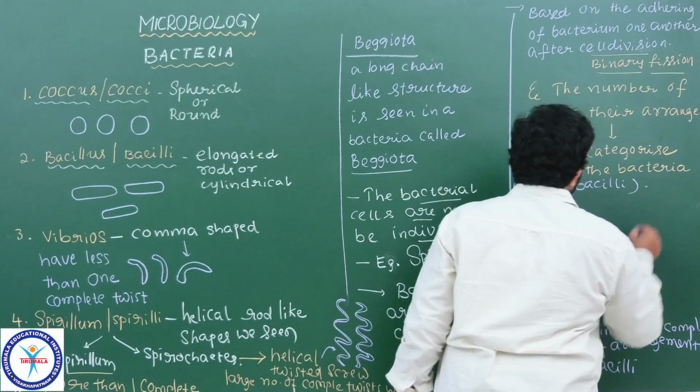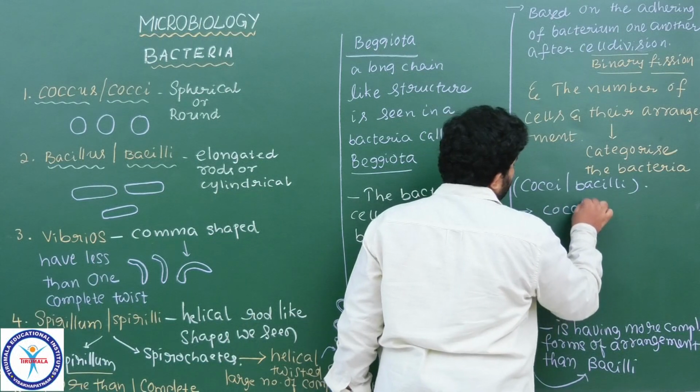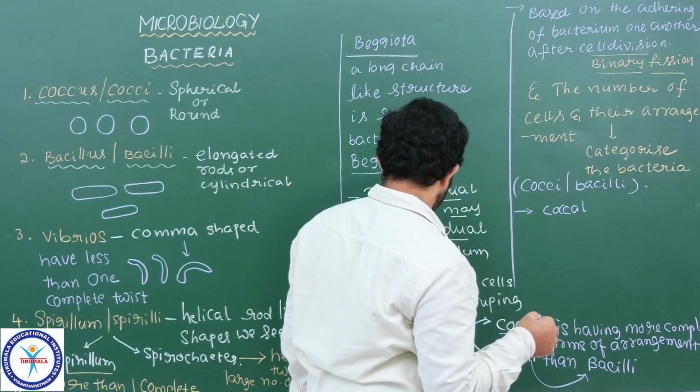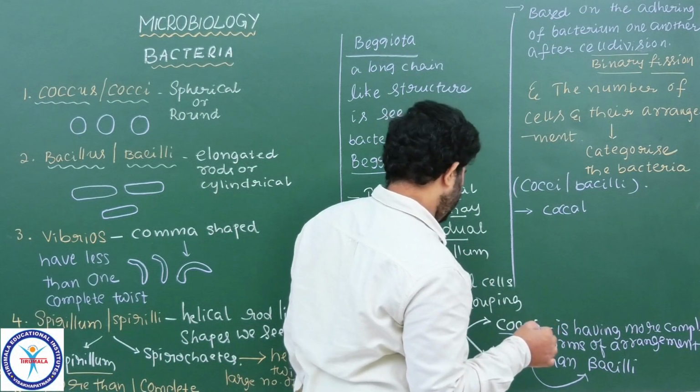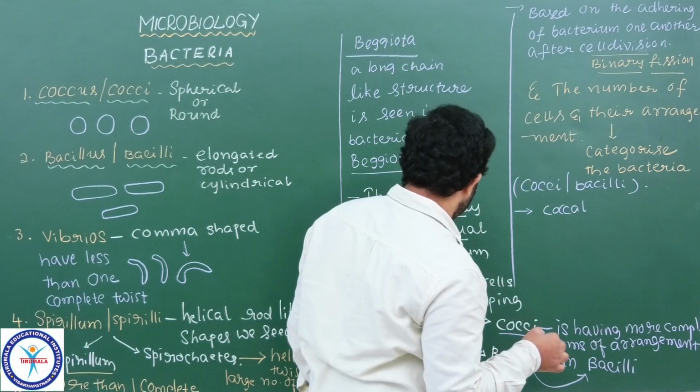Okay, the categories. The first one is the coccal forms. You got the point? You all understand or not, students?